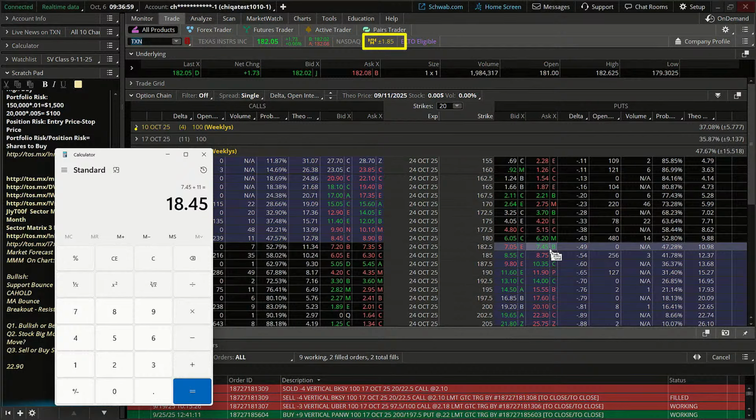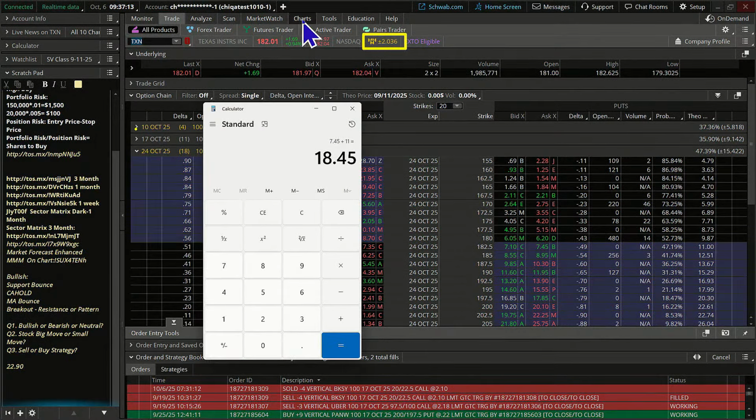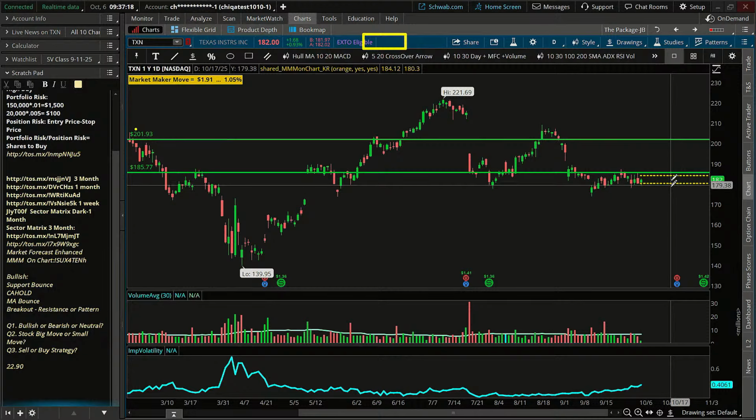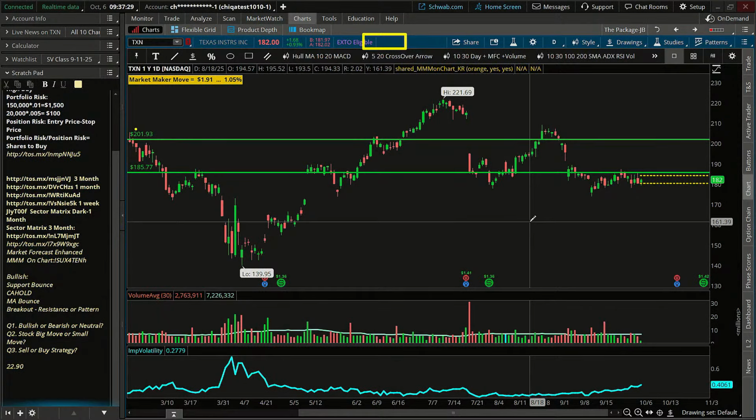When we get closer to the earnings date, this market maker move number, more likely than not, is going to run up. Not all stocks have the market maker move, okay, but some of them do. And that's actually what I have on my chart as well. That's something that I'll share with you. These little dotted lines are pricing in the market maker move as it is right now. So again, I expect it to get wider in the range of what we just calculated there. I think that was almost 16 bucks as far as what the expected move was. So you can see up here where it says market maker move right now is 1.91. Okay, so that's not for the earnings yet.